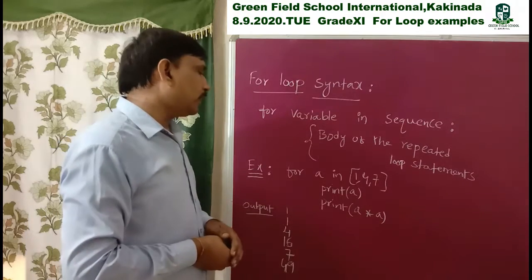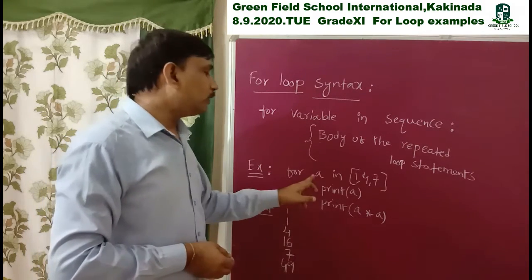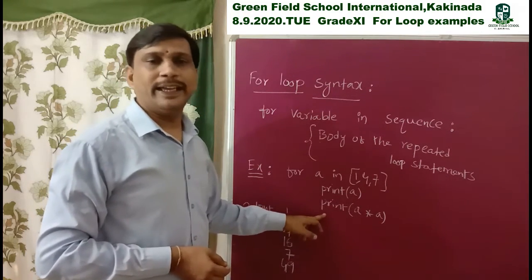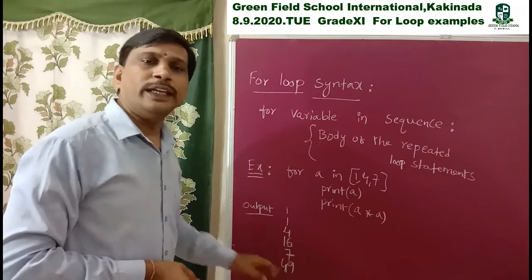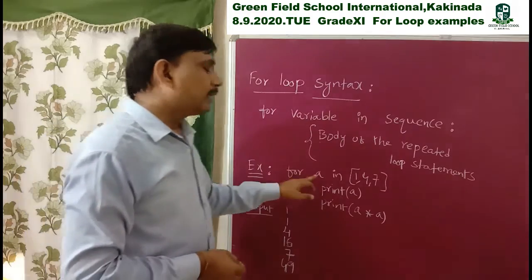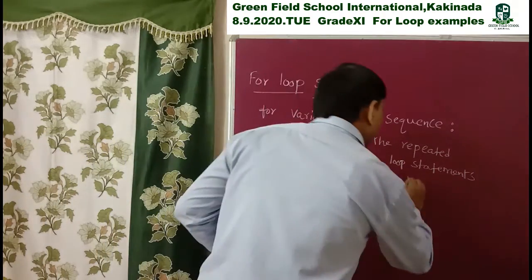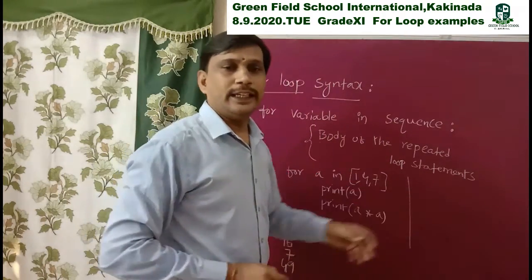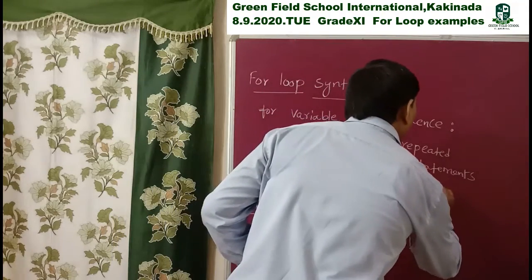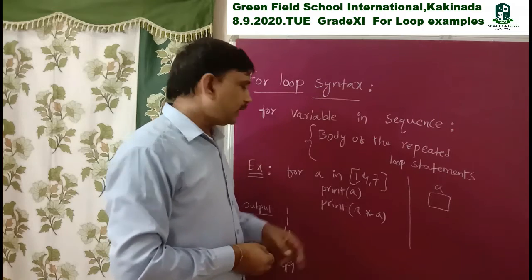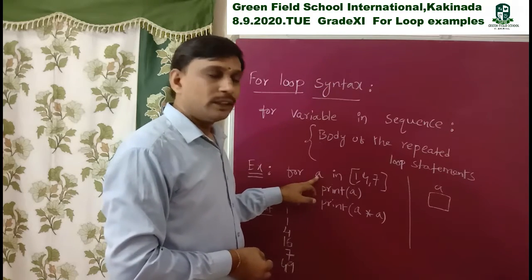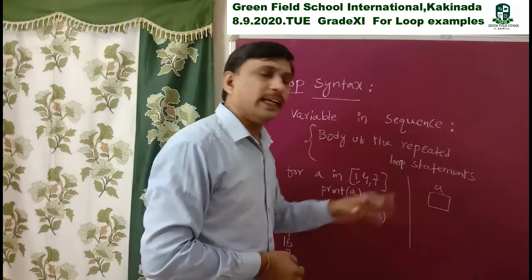In this example, I print first the value of A and A square. See, this displays the following output. First, take A. I will explain this concept. Observe here: one variable A is created in memory. The loop control variable A will be created in memory.